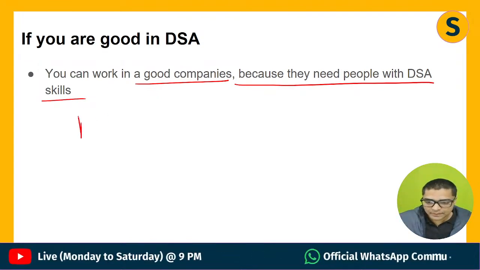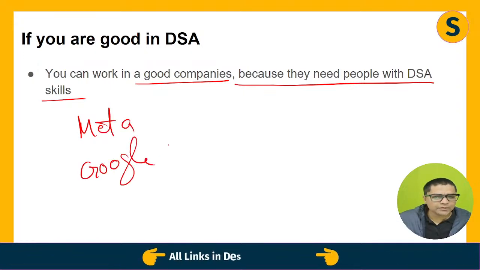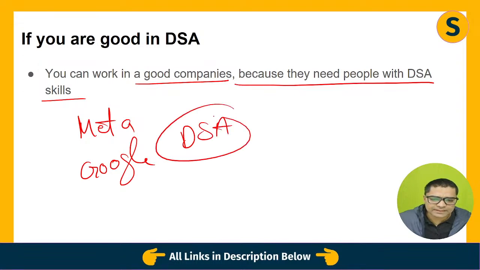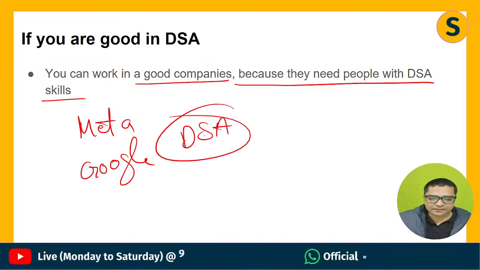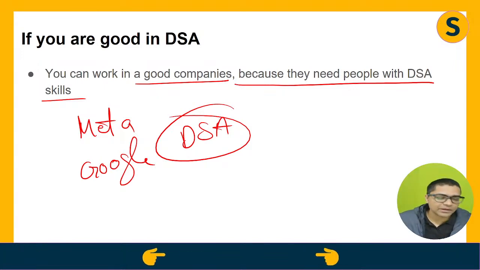If you go to Meta, if you go to Google and you say I have excelled in the skill set of DSA, CEO of the company will come to your house and give you the offer letter. That is a fact.